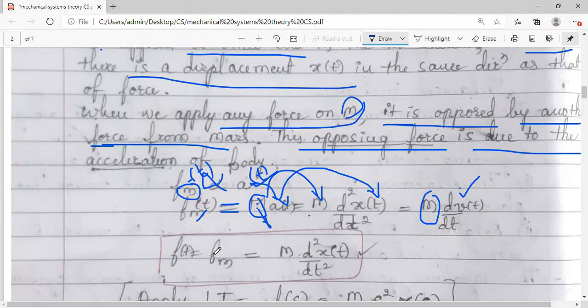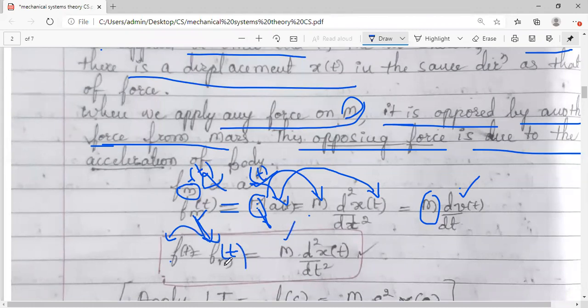So from Newton's law, whatever opposing force is there, it is equal to the applied force. Just the directions are different. They are equal, but they act in opposite directions. So I can equate Fm is equal to f of t, which is nothing but m into d square by dt square of x of t.